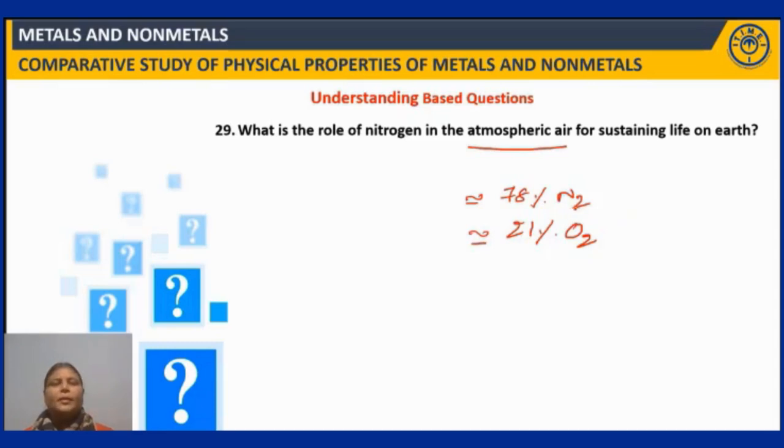Then the metabolic activities in living organisms would take place at such a high rate that the enormous heat energy released could not be tolerated by the tissues of living organisms. Since nitrogen is there, it dilutes the combustion activity of oxygen and helps life to sustain on the Earth. That's the role of nitrogen.